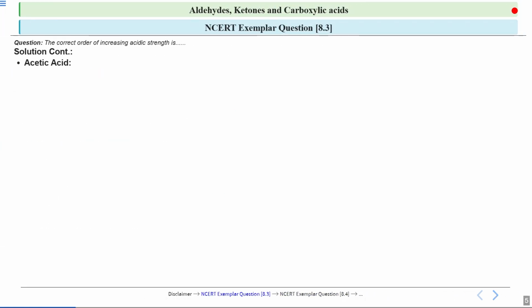Now we will see acetic acid. Acetic acid is CH3COOH. It is an example of a carboxylic acid. If you see the acidic proton in acetic acid, it is located on the COOH group, which is called the carboxyl group. We consider the release of this proton. If this proton is released more easily, we can say that the compound is more acidic.